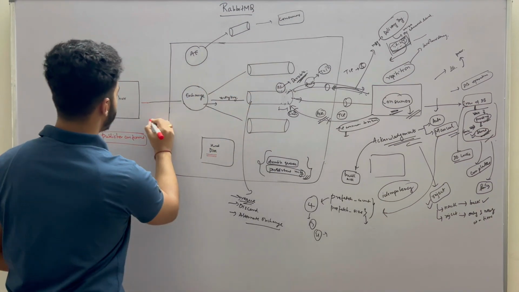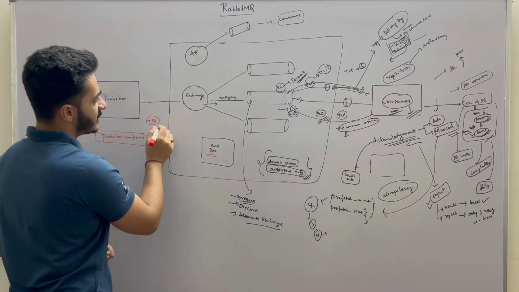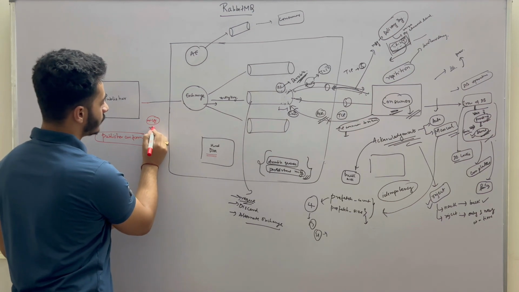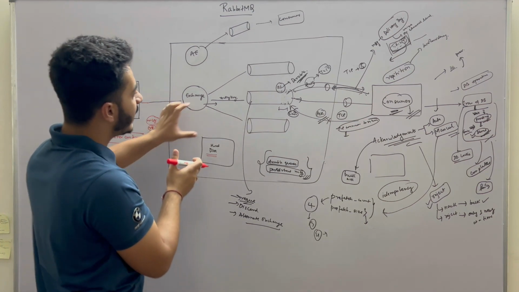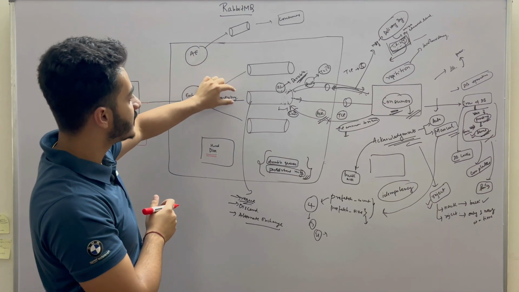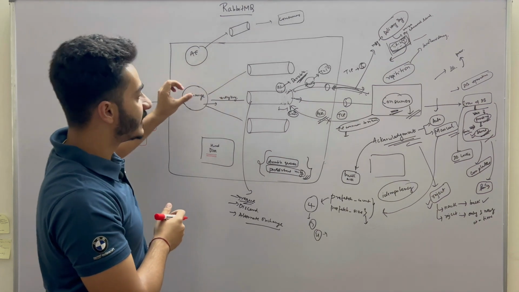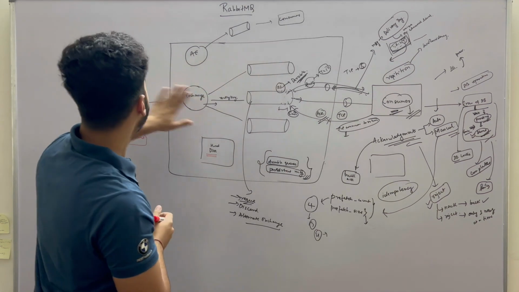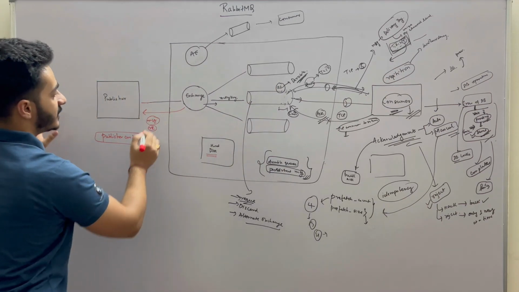Suppose this message was sent and it has some routing key, and this routing key satisfied the binding keys of these two queues. So once it is routed to these queues successfully, then the acknowledgement will be sent by this exchange.